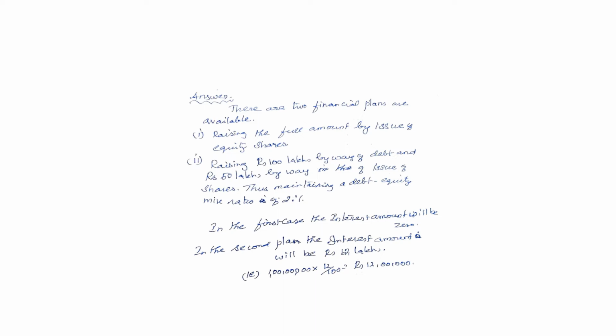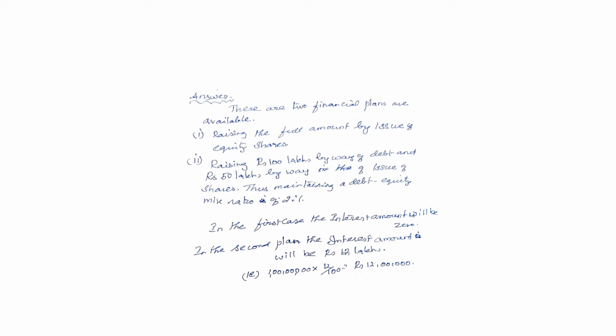In the first alternative, the company raised the required finance only through issue of equity shares. So the interest amount paid by the company will be 0 when the company raises its required finance through equity shares.